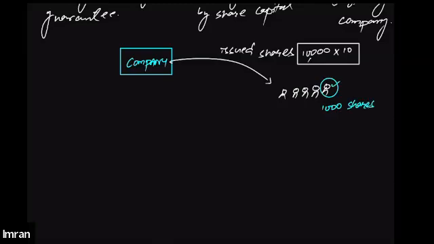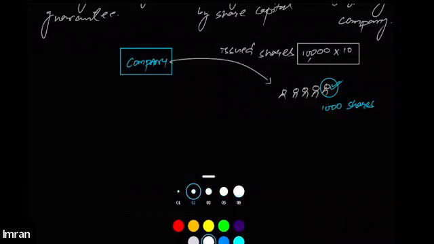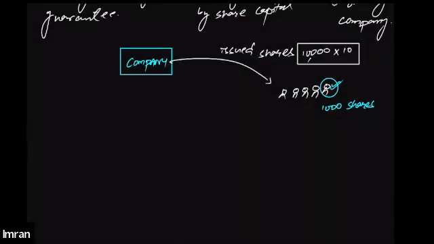Then if he bought 1,000 shares of the company, can you tell me how much he will have to pay to the company, since the value of each share is 10 rupees? How much will be his obligation towards the company? 10,000. Yes. Since the value of each share is 10 rupees, his total obligation towards the company is 10,000.